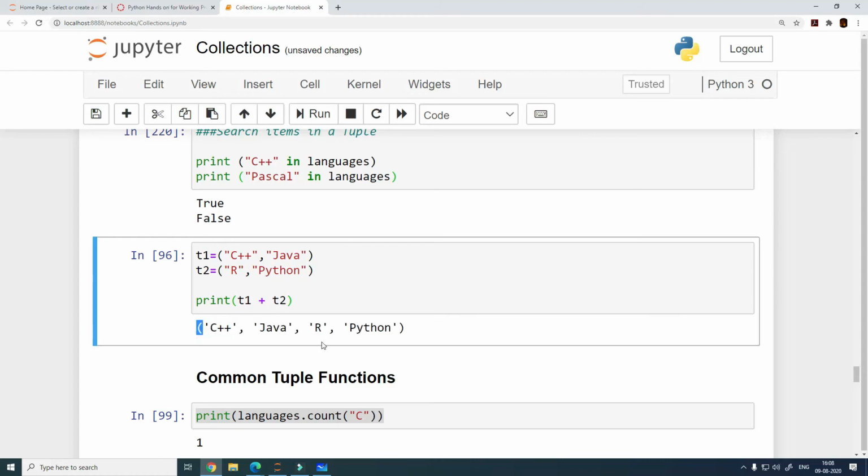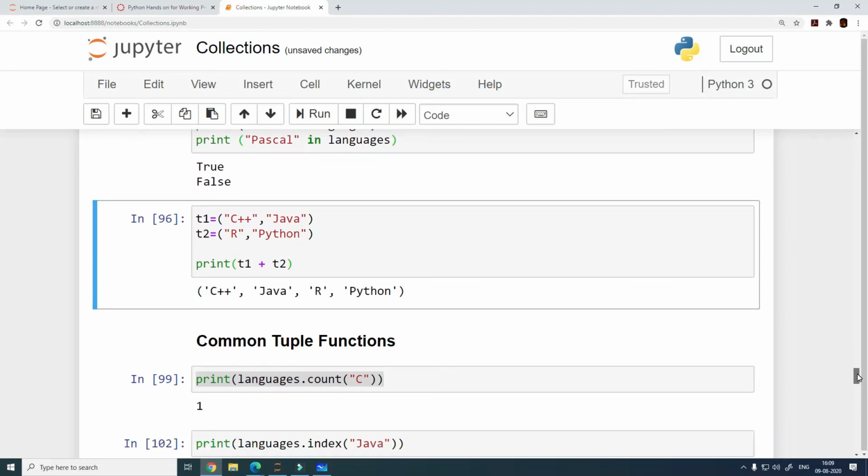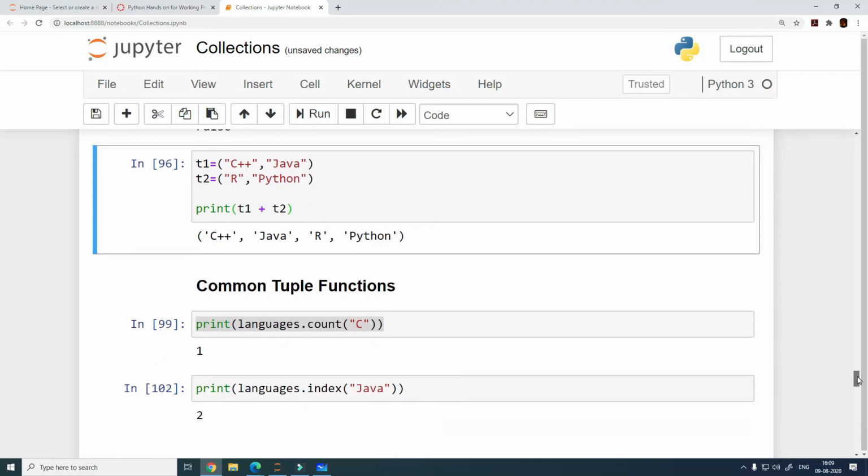Just take a note of these brackets. This is a tuple in itself. So when you add 2 tuples, you get a third tuple. When you add 2 lists, you get a third list, a new list, or a new tuple in this case. So again, this is not new, guys. I'm just showing it to you in detail so that we do not leave anything discussed in theory and not seen working actually. So this is kind of covered.